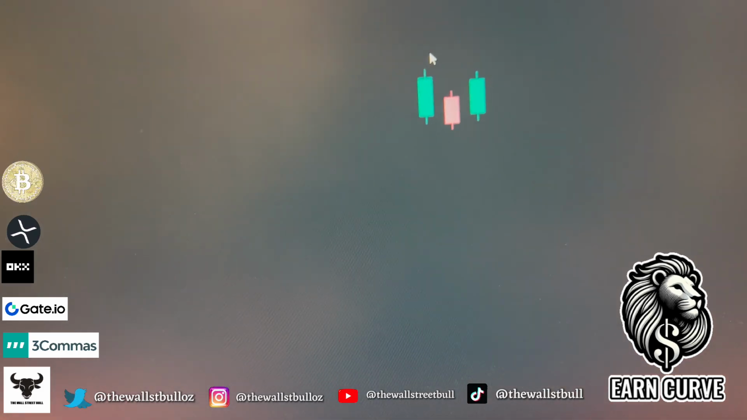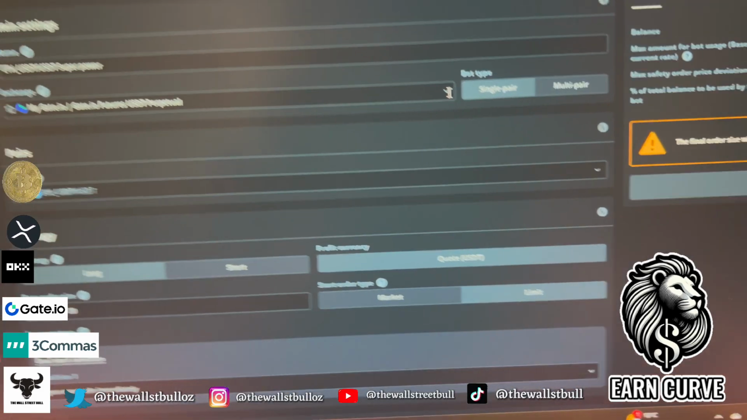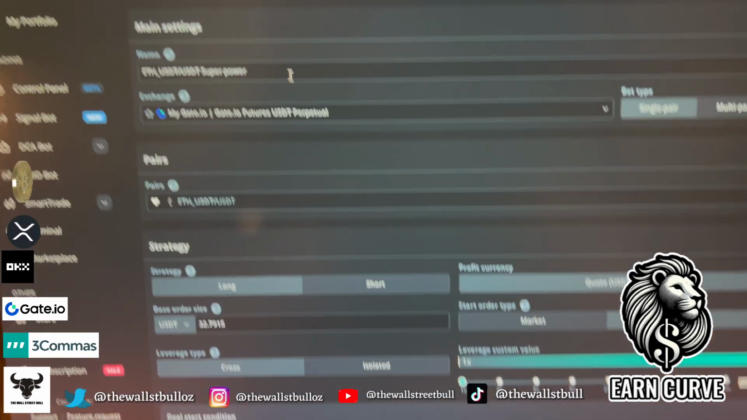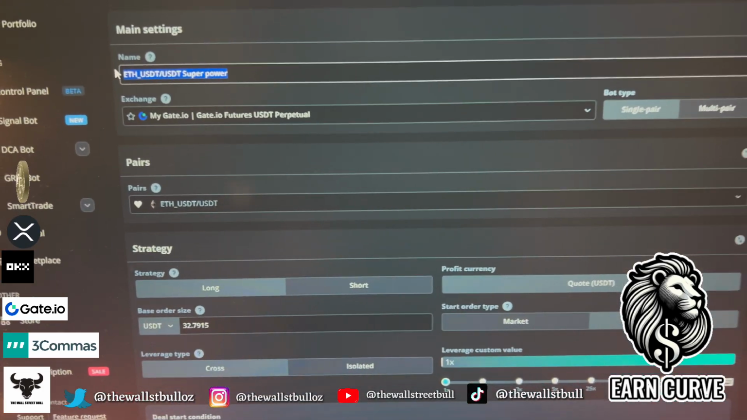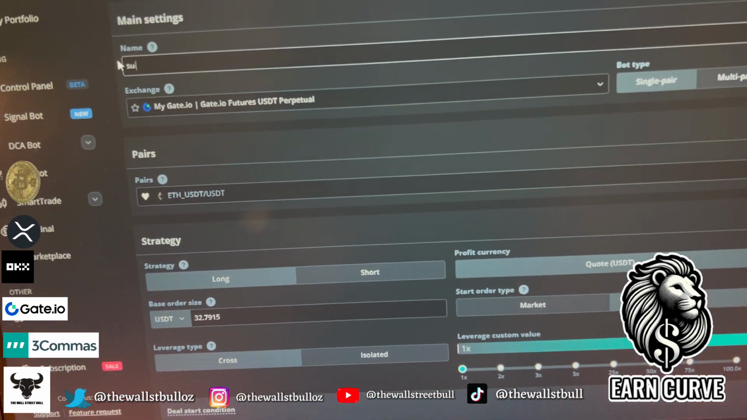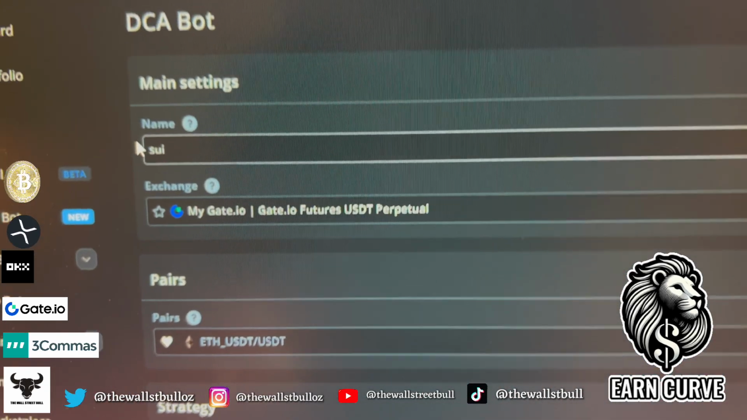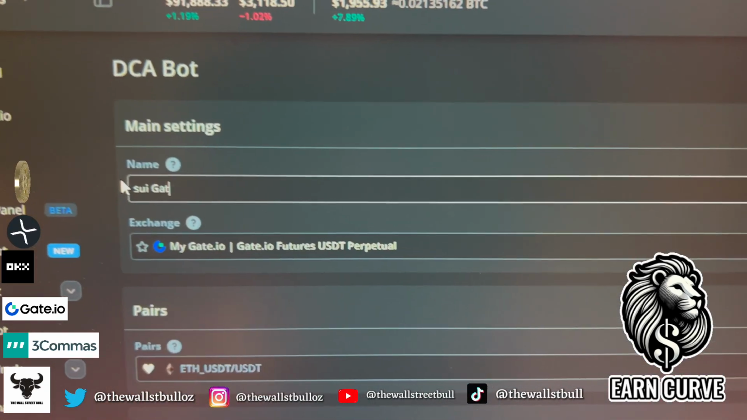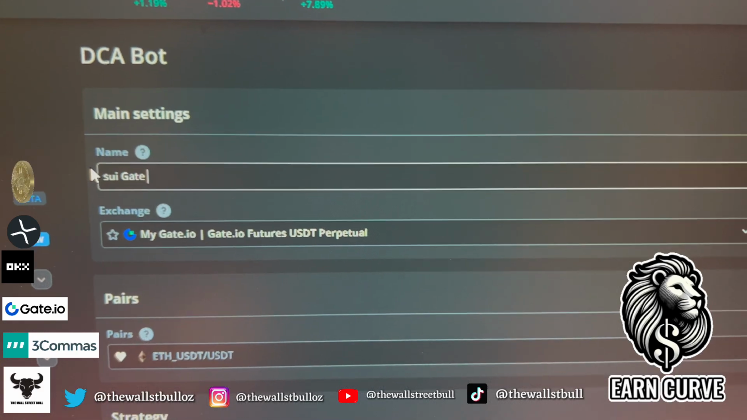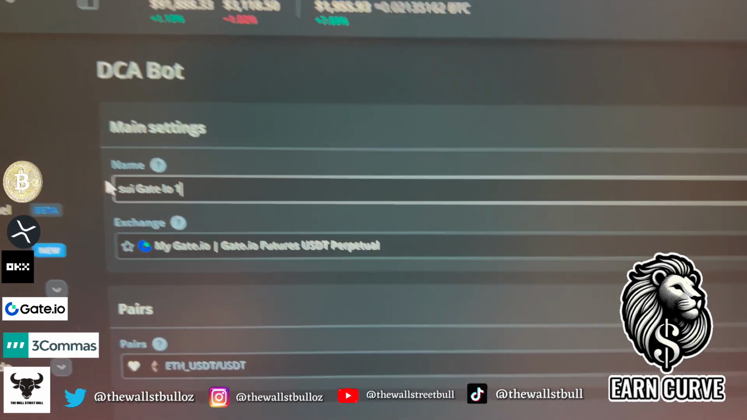Let's have a look here. Wait for it to load. Okay, so I'm going to pick a coin as an example. Let's set up a SUI bot, all right? Even though I've got one set up, I'm going to set up a SUI bot. I'm going to label it, as you can see right here, doing this one-handed because I'm holding my camera, Gate.io, and we're going to set it up with 10x leverage.